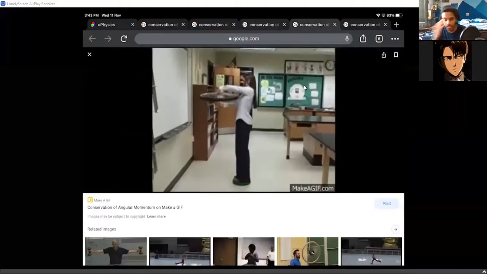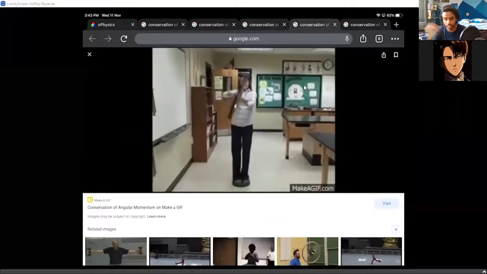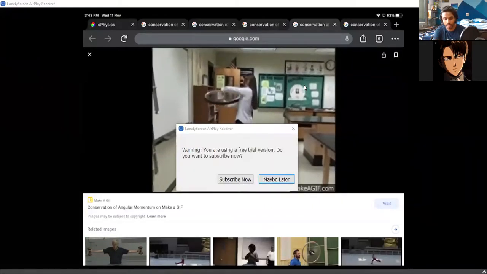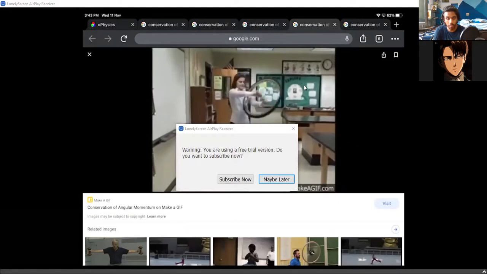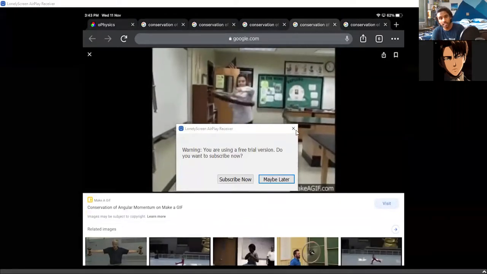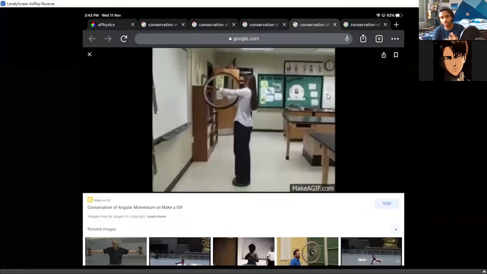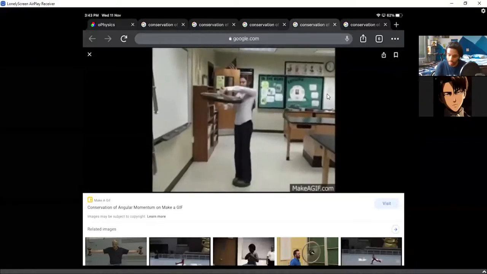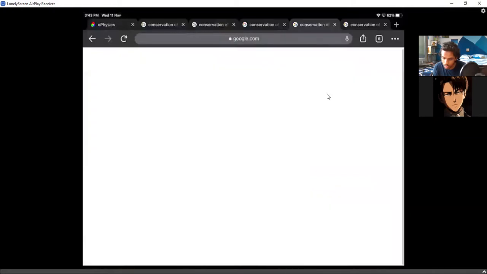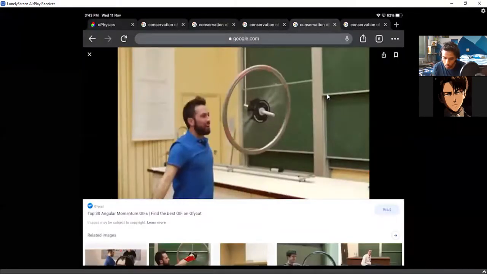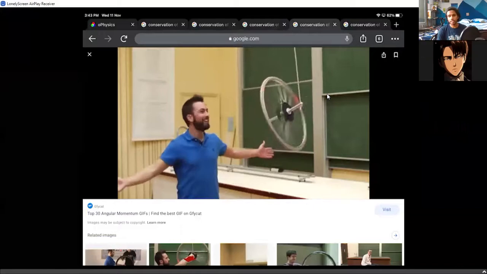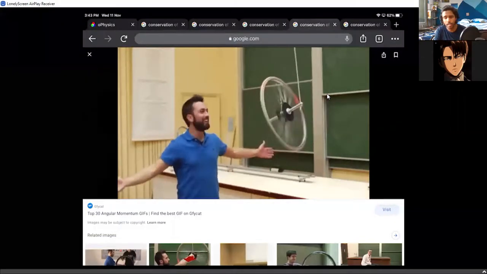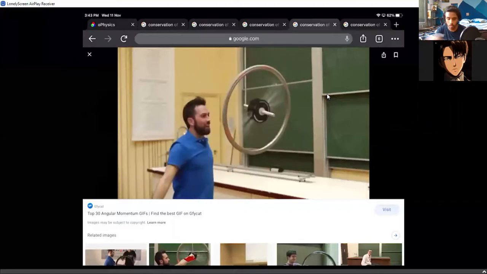And this is one of the most intriguing examples, because look at that. She's simply standing on a small, frictionless wheel, and her direction is changing just because she's changing the rotational direction. That is quite an interesting example, and you might have seen this already. Let it load. This is an example that I would definitely love to discuss. This is quite an interesting idea, the gyroscopic effect. I'll definitely discuss this also.